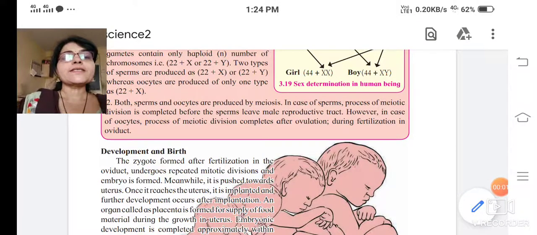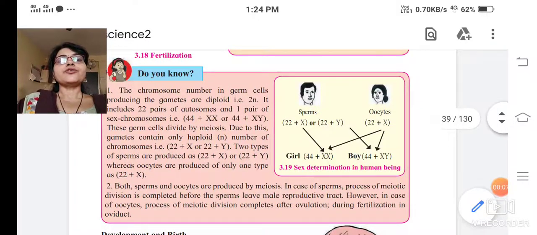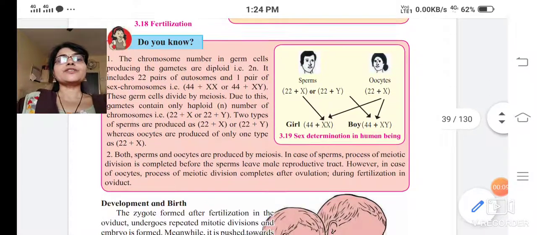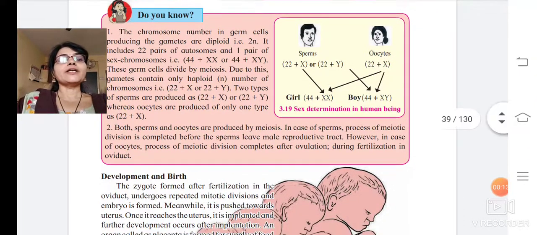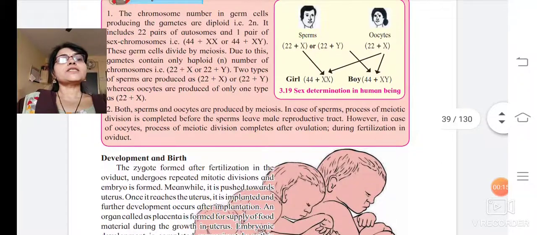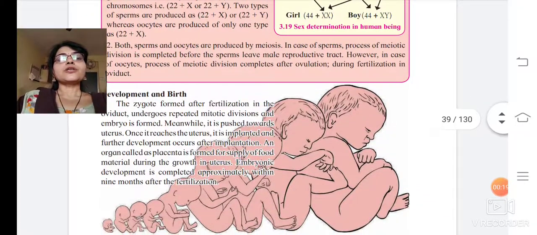Good morning, children. Today we will start with development and birth. In the last video, we ended with fertilization, isn't it? So you came to know how a male child or a female child is born, and also sex determination in human beings. Now let us start with development and birth.